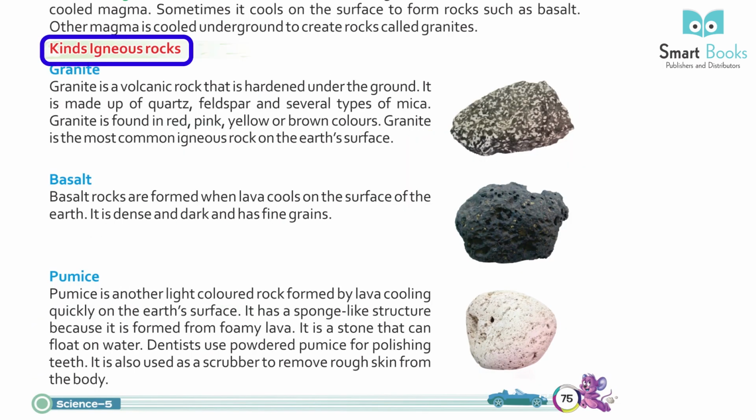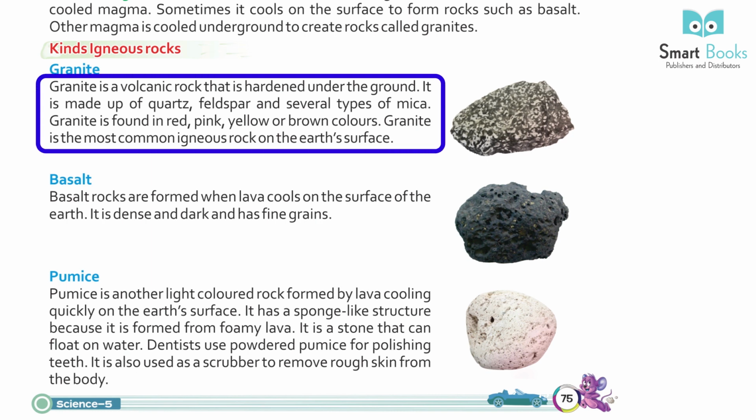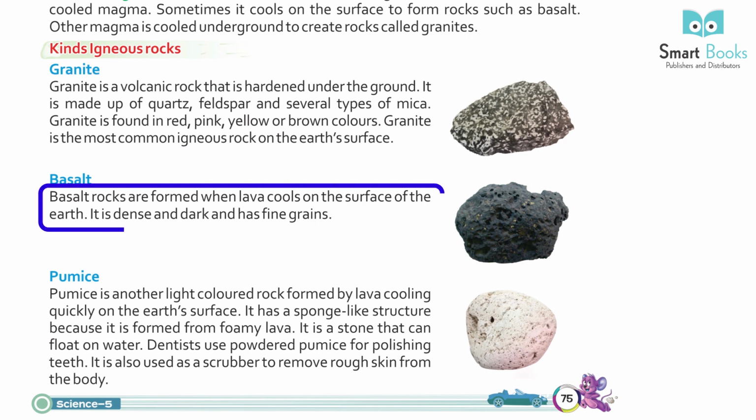Kinds of igneous rocks. Granite. Granite is a volcanic rock that is hardened under the ground. It is made up of quartz, feldspar, and several types of mica. Granite is found in red, pink, yellow, and brown colors. Granite is the most common igneous rock on the Earth's surface. Basalt. Basalt rocks are formed when lava cools on the surface of the Earth. It is dense and dark and has fine grains.